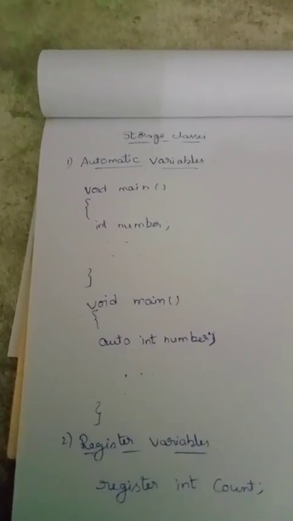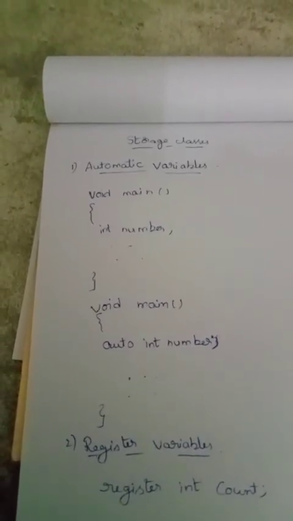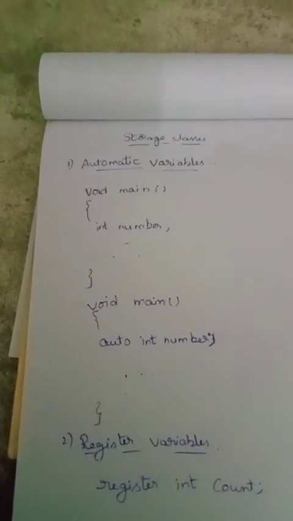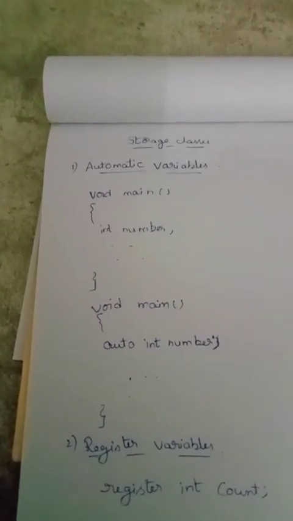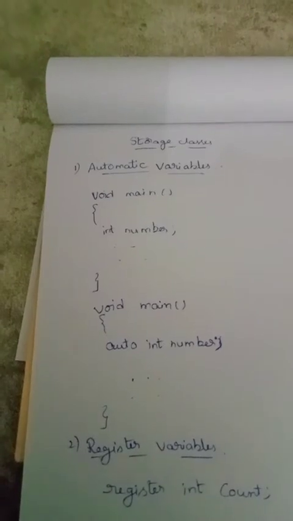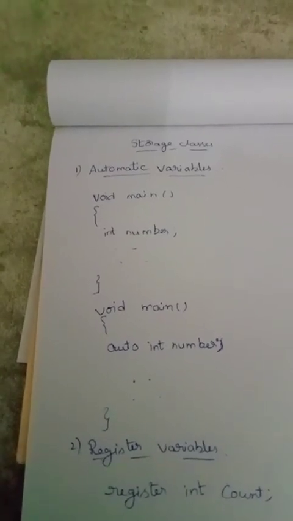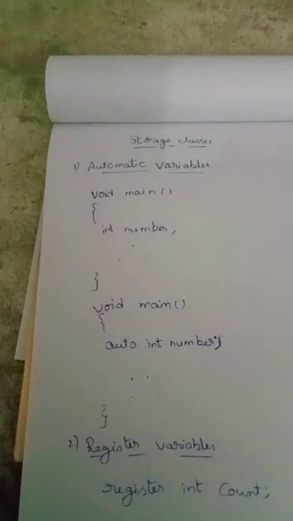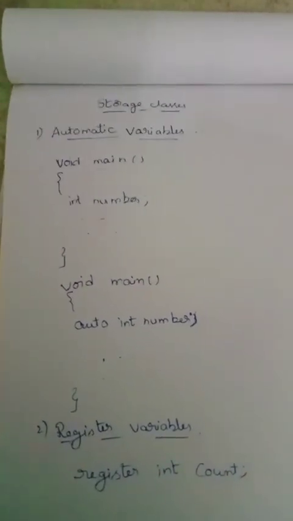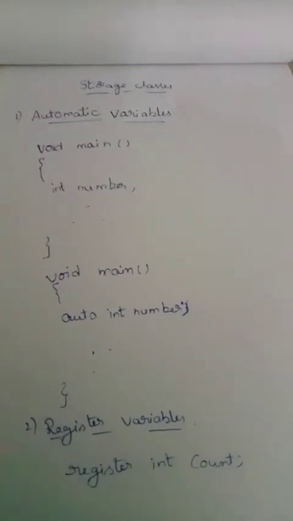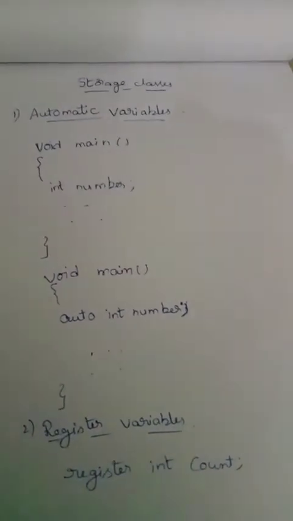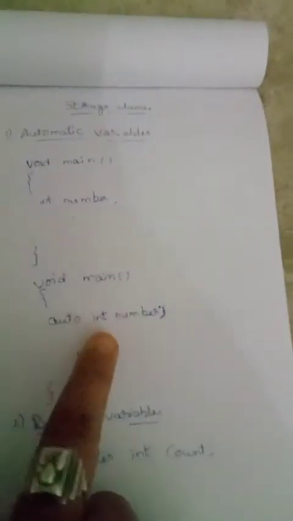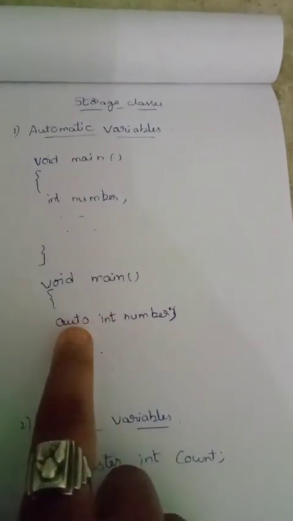A variable declared inside a function without storage class specification is by default an automatic variable. For example, the storage class of the variable number in the example below is automatic. Here, void main, int number. Next, main function, void main, automatic number, auto int number.